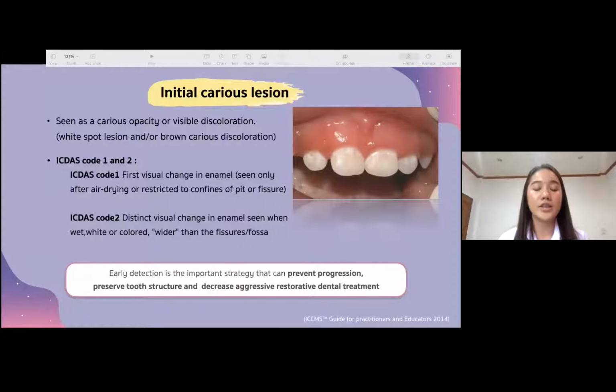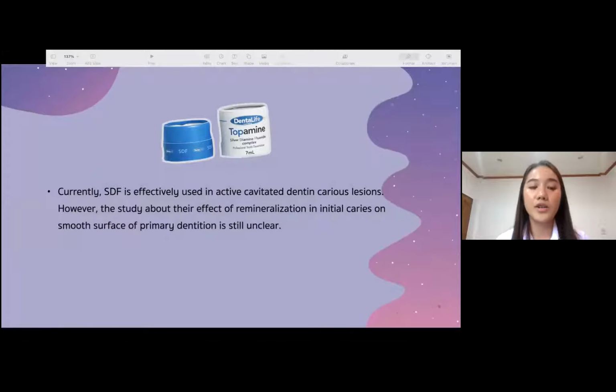Early detection of initial caries lesions is important to prevent the progression of the lesion, preserve tooth structure, and reduce aggressive restorative dental treatment. From the literature review, SDF is effectively used in active cavitated dentine caries lesions. However, the study about the effect of remineralization in initial caries on the smooth surface of primary dentition is still unclear.